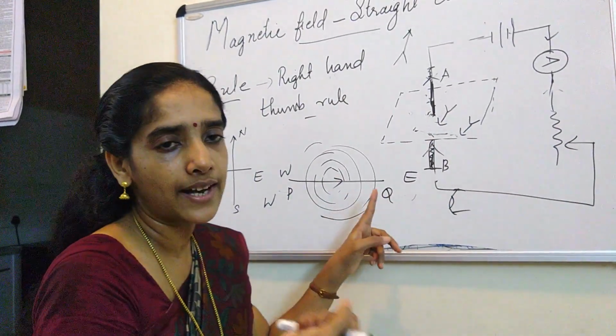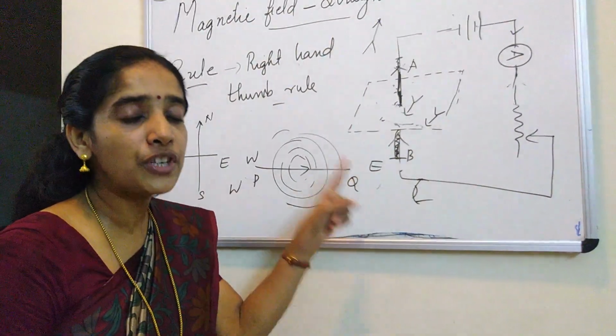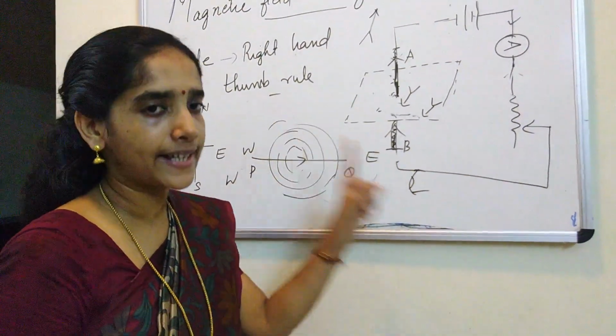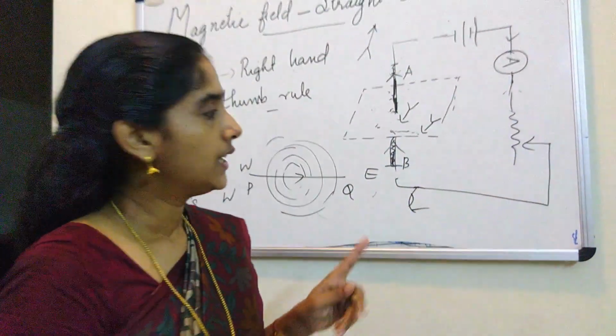So when you write the answer to this question, you specify with respect to which observer, the one standing at the east or the one standing at the west. And one more.